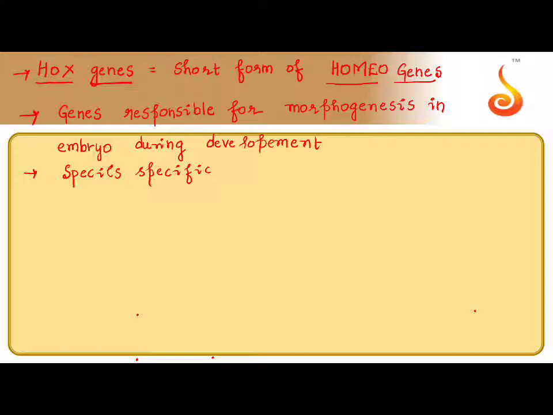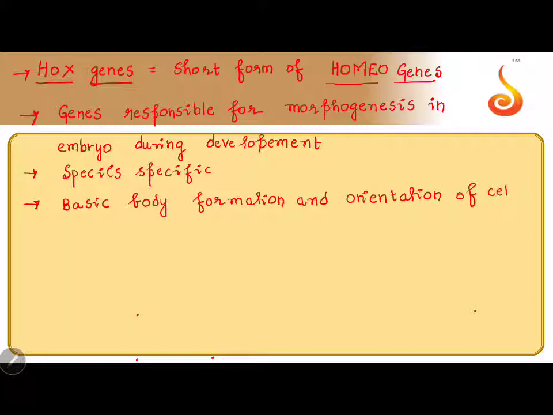Okay, so they are responsible for the basic body formation and orientation of the cells. So which cell should go where? Orientation of the cells in embryogenesis.